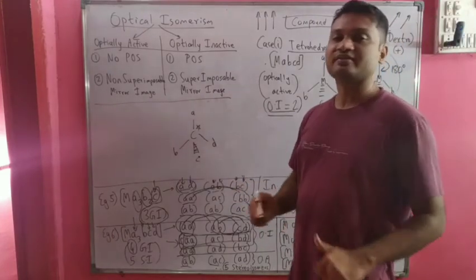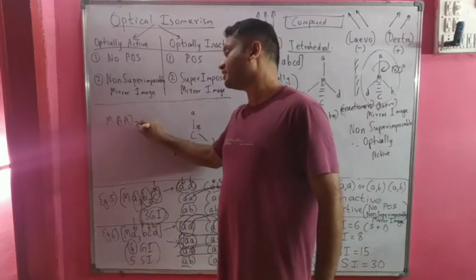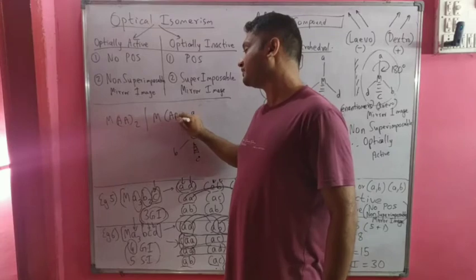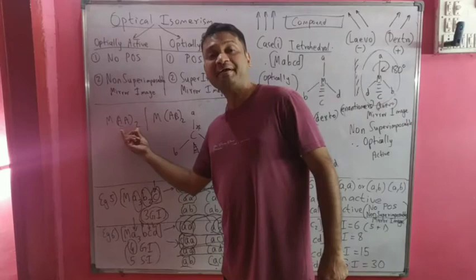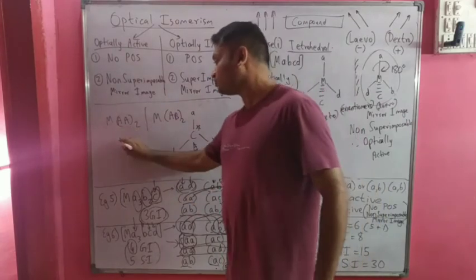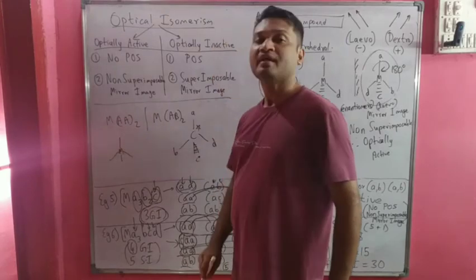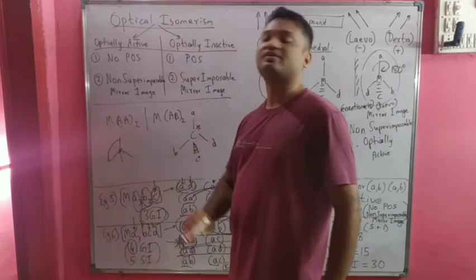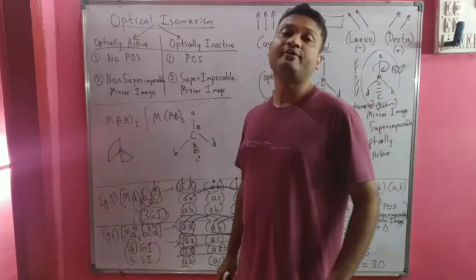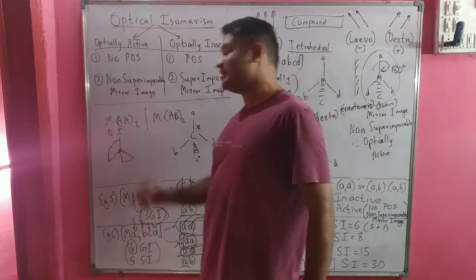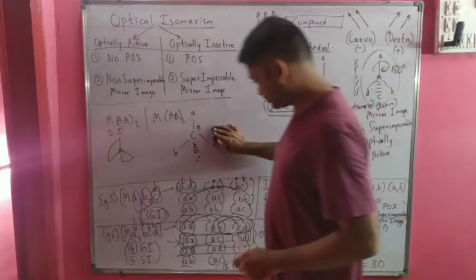Then after this, let us come to the tetrahedral bidentate ligands case. Suppose we have 2 possibilities in this case. Suppose we have a metal atom attached to 2 symmetric bidentate ligands. Suppose we have a tetrahedral structure in which the metal atom is at the center, and we have one bidentate ligand like this and another bidentate ligand like this. In this case, the M(AA)2 structure is optically inactive, whereas in the case of M(AB)2, the second one,